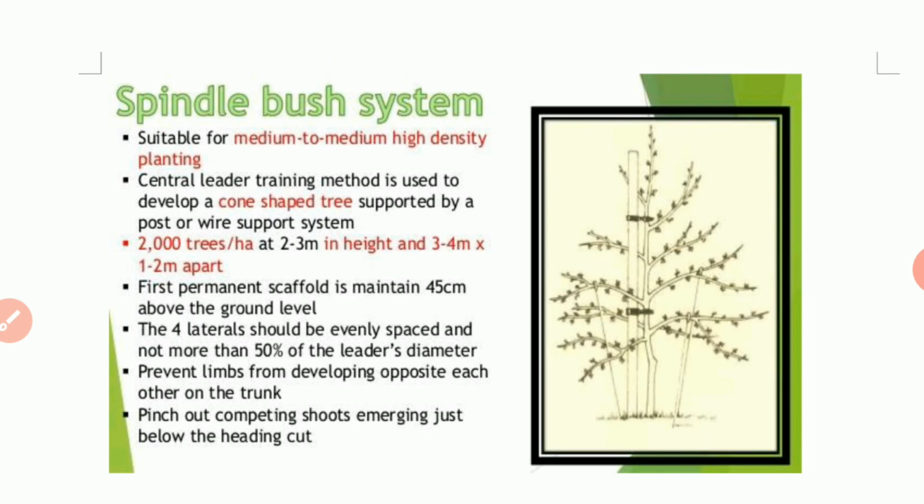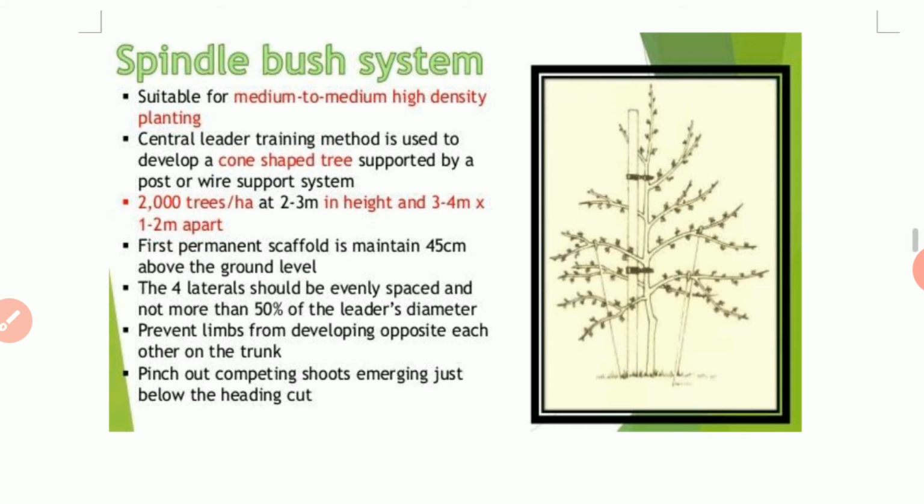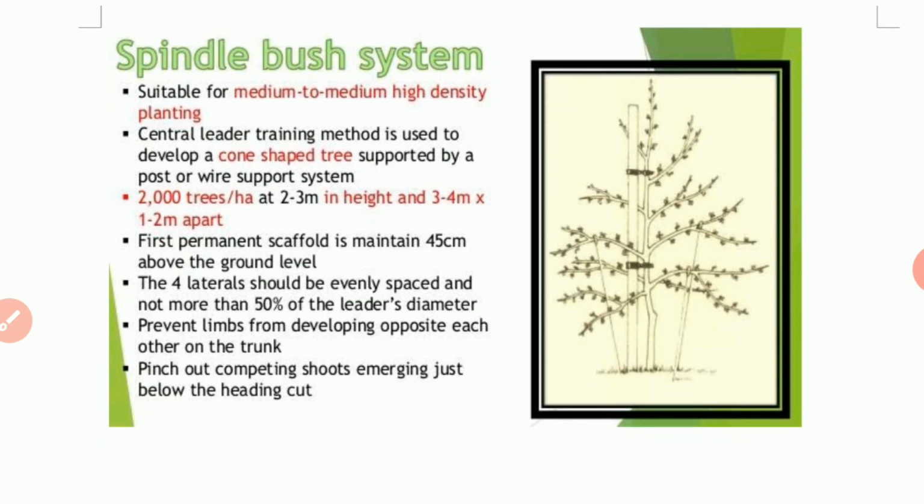The central leader training method is used to develop a cone shaped tree supported by a post or wire support system. As I said, this spindle bush system requires a support by a post or wire support system. 2000 trees per hectare, 2 to 3 meter in height and 3 to 4 meter into 1 to 2 meter apart. So this is the planting condition of the plants in the field.